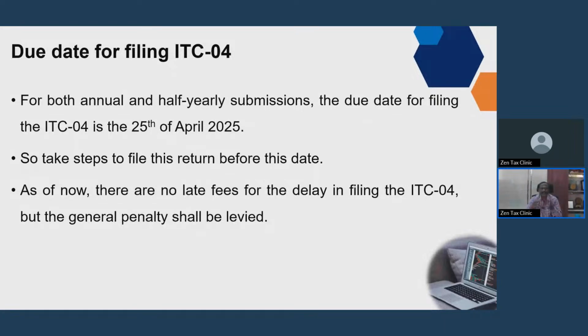So this is one of the year-beginning burdens you have to comply with, one of the compliances required for this purpose. But there is no late fee for ITC 04 as of now, but the general penalty of 25,000 CGST plus 25,000 SGST can be levied. So there is a short time for filing this ITC 04. So take the steps for filing the ITC 04 for the consignments which you have sent on job work basis. This is applicable only for goods sent on job work basis, not for other cases.